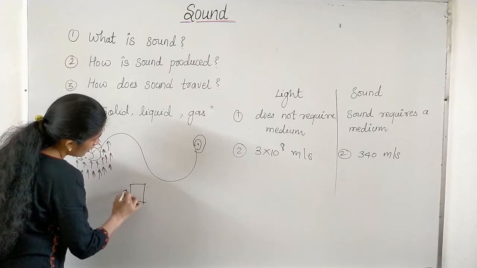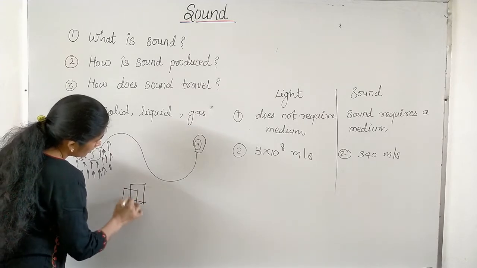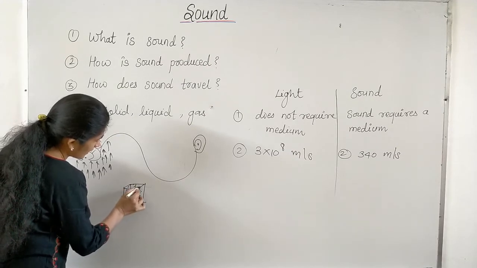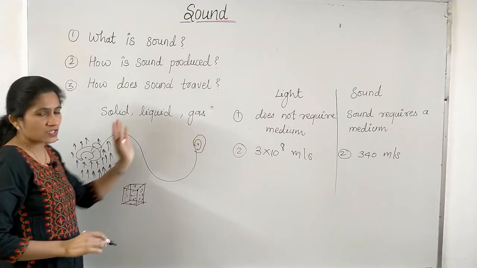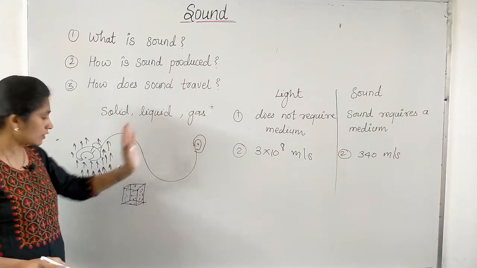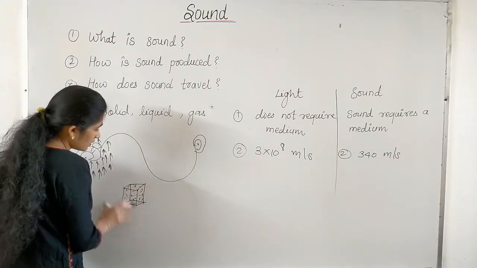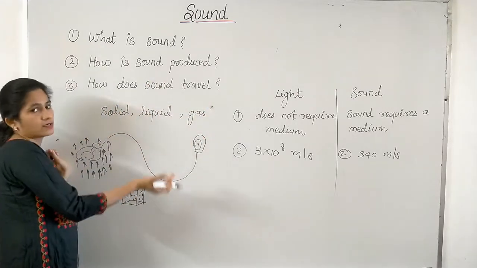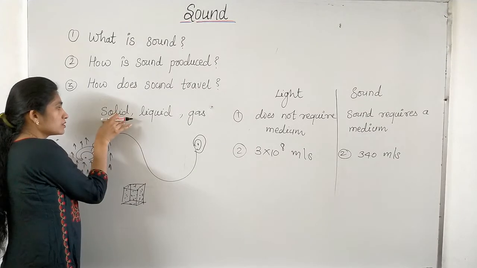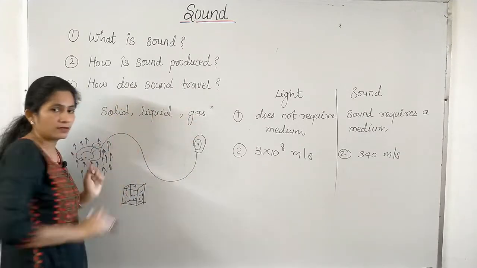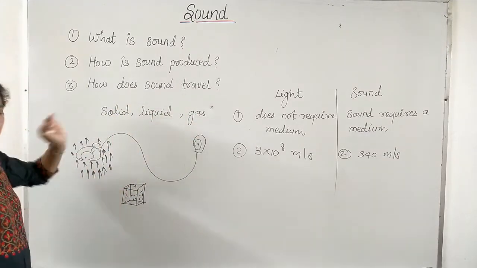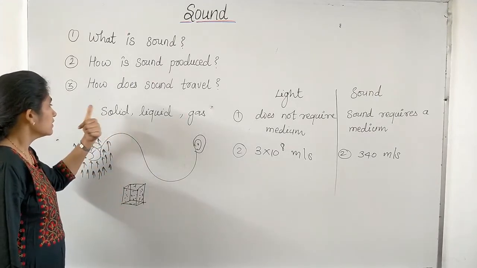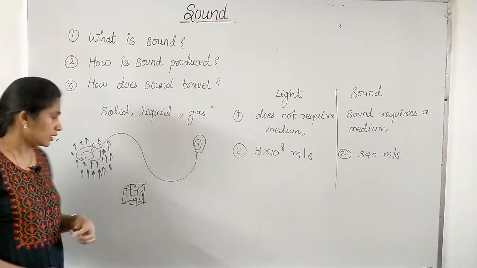If you consider one cube of solid, it has more particles. The particles are densely packed. As there are more particles, they transfer energy faster than in liquid. In liquid, in the same volume, the particles are fewer, and in gas even fewer. Therefore, sound has maximum velocity in solid compared to liquid and gas, because it is the particles which transfer sound energy.